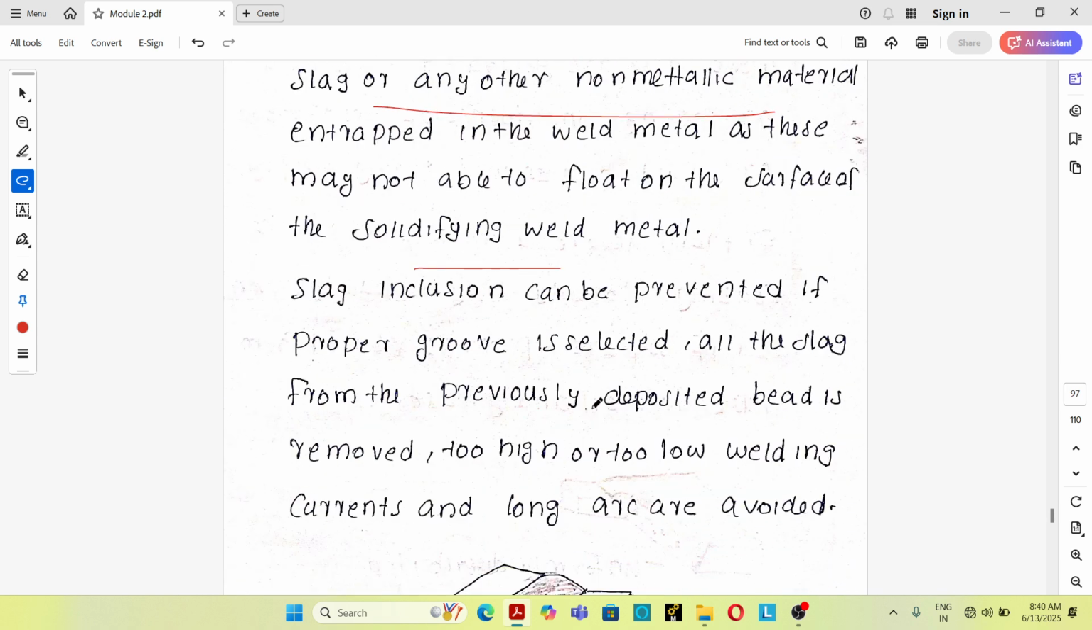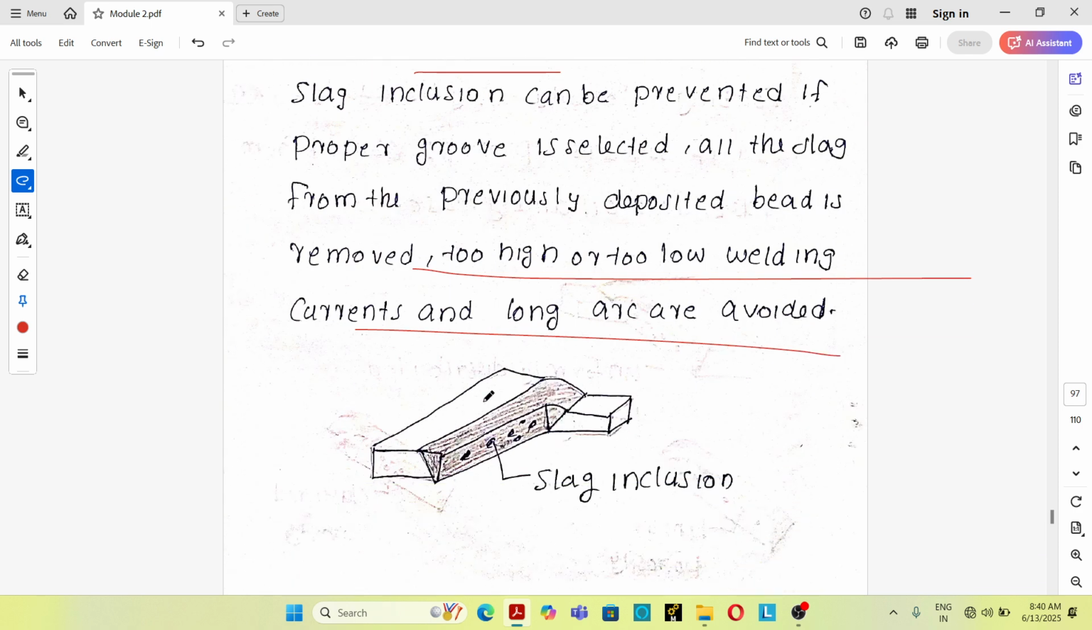Okay. So slag inclusion can be prevented if a proper groove is selected, all the slag from the previously deposited weld bead is removed, and too high or too low welding current and long arc are avoided. So in this way we can avoid the slag inclusion defect in welding. So slag inclusion defect means slag or any non-metallic constituent that is trapped inside the solidifying weld metal.